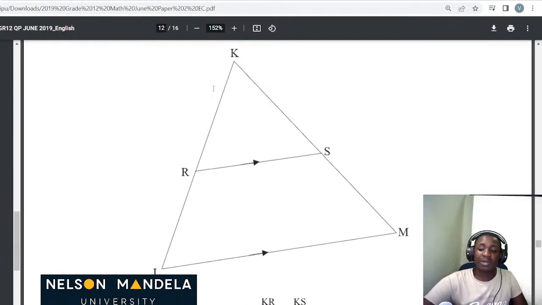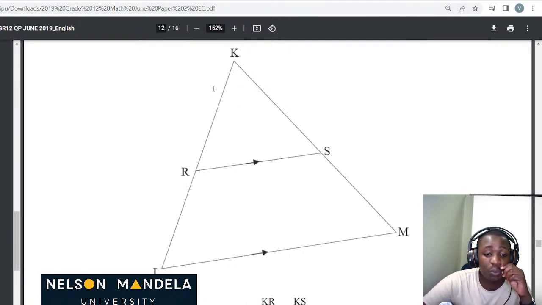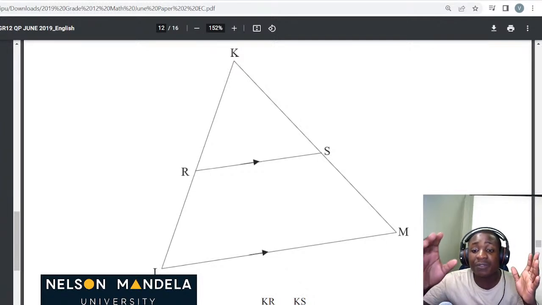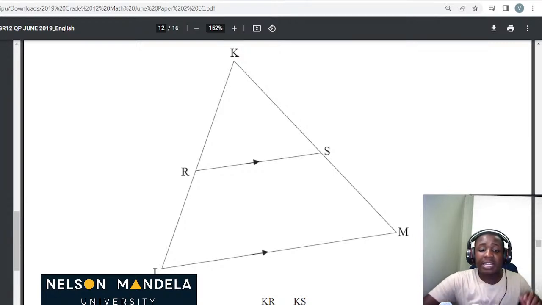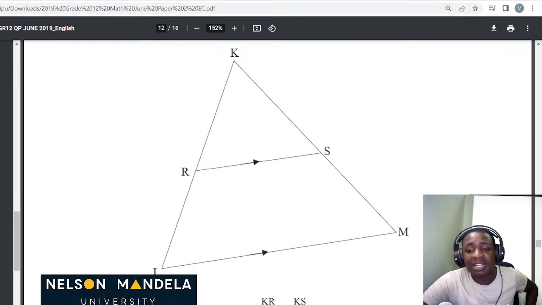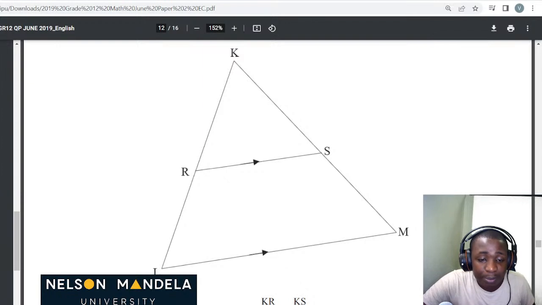This is so sweet. For all 5 marks, what you just have to do is to understand how to prove this theorem. So in other words, when you go to your exam, just always know that you must know how to prove. So let me just prove it with you guys so that at least it can be nice. Let's prove it together.